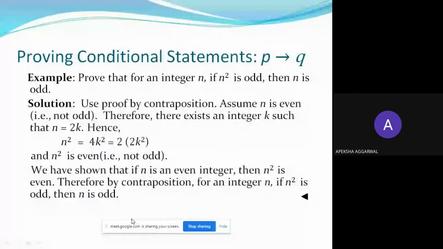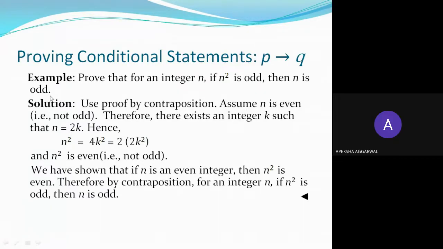Similarly, let's look at one more example using contraposition. How will we prove it by contraposition? Given is if n square is odd, then you have to prove that n is odd. So p is n square is odd, p implies q is given to you. You have to prove p implies q using contraposition. Now p is n square is odd, q is n is odd.